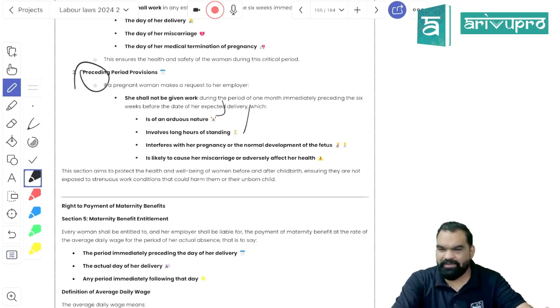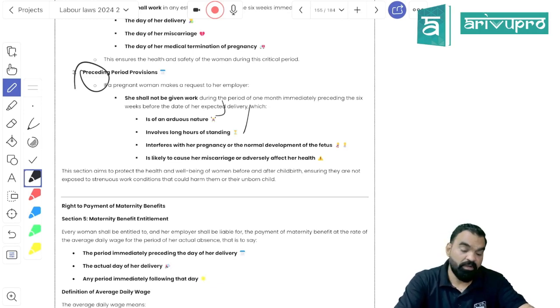So two reliefs are there. I told you the entire act will talk about three mothers: biological mother, commissioning mother, and the adopting mother. And here for the biological mother, it has been clearly stated that for the period of 6 weeks from the date of delivery, abortion or miscarriage, she is not allowed to work at all, and the employer should not let her